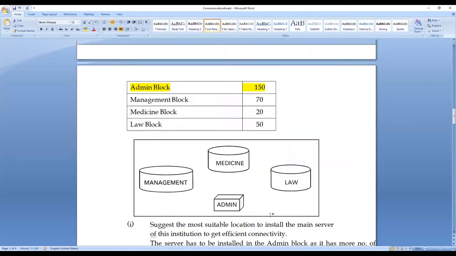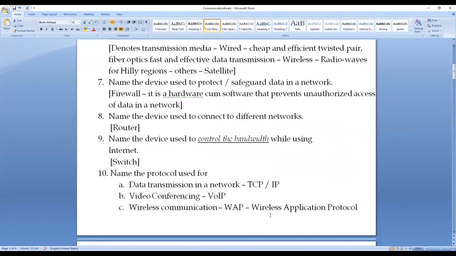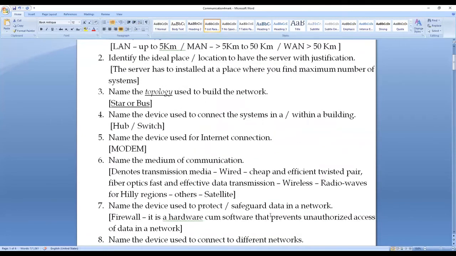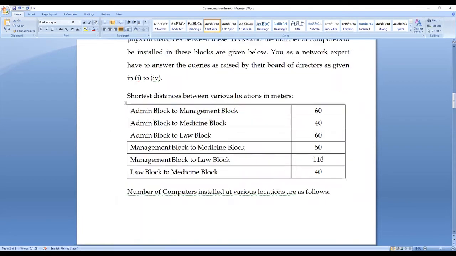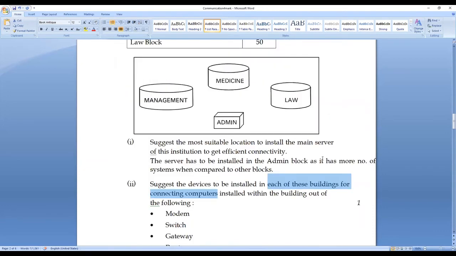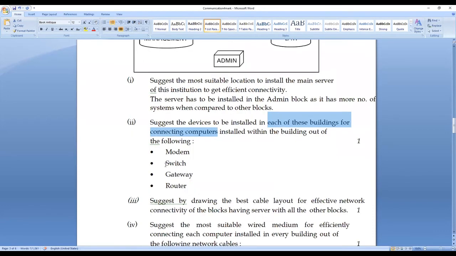This question also I have given the answer. In order to connect, name the device used to connect the systems within a building. This is what I have given the answer as hub or switch. Here, choose the best answer, they have given only switch. So I am choosing this as the answer. Question number 2 is also over.